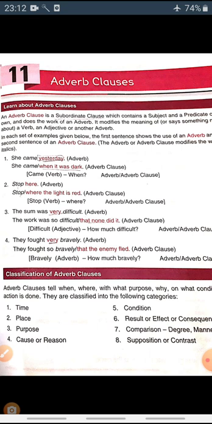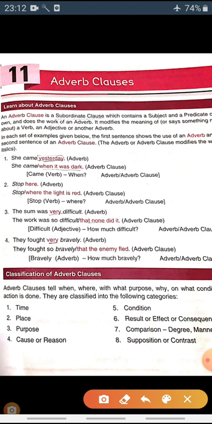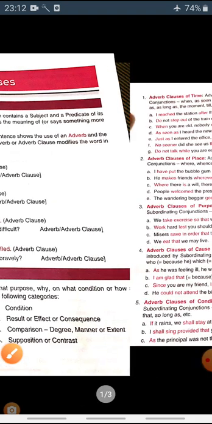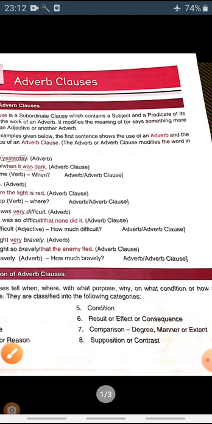So the classification of adverb clauses is like this: adverb clause of time, place, purpose, reason, condition, result or effect or consequence, comparison, degree, manner or extent, and adverb clause of contrast or supposition.